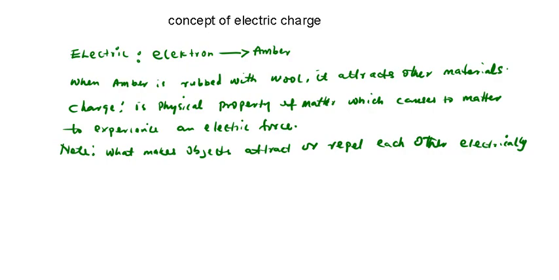Let's go ahead and look at four basic elementary particles.